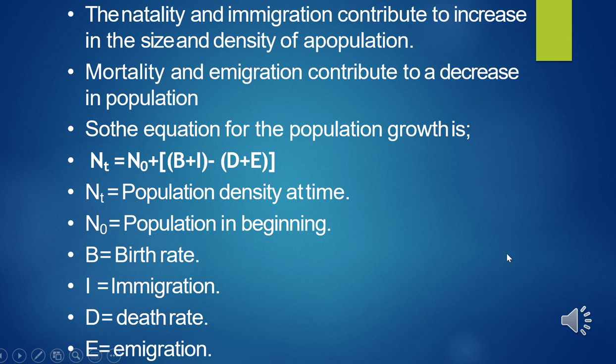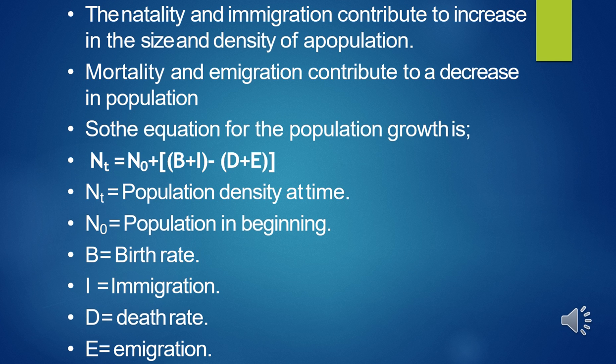First of all, we'll learn the meaning of these terms. Natality refers to the number of births during a given period in the population that are added to the initial density. Then is mortality, it is the number of deaths in a population during a given period.